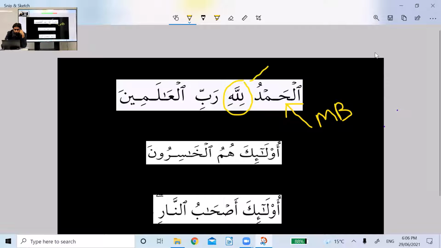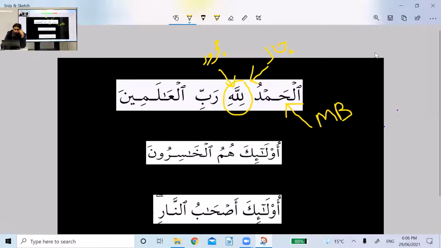Inside of it, we have lam, which will be called jar or preposition. And this Allahi part will be called majroor, or you can say ism in jar status. That is the reason that Allahi is in jar status. Why? Because the lam preposition is attached with it.